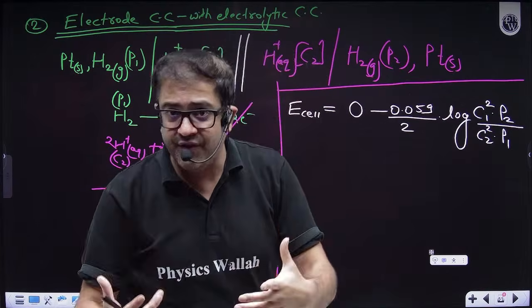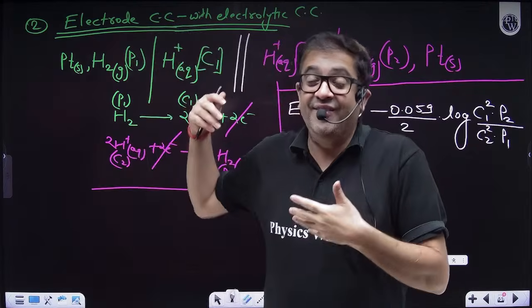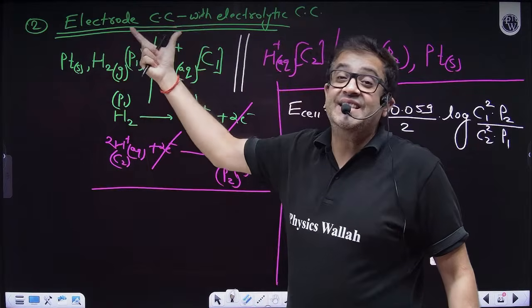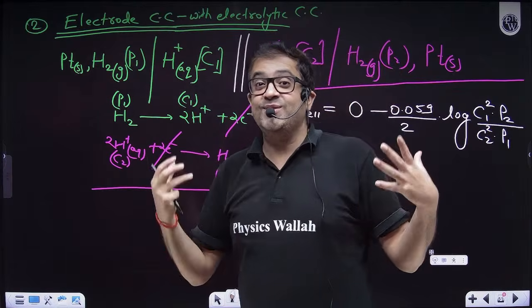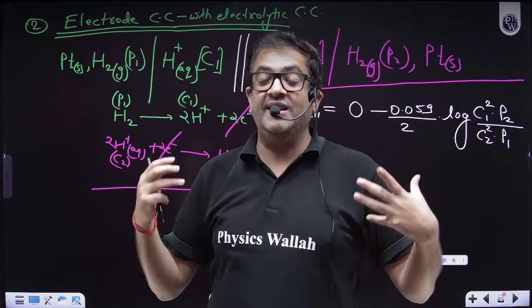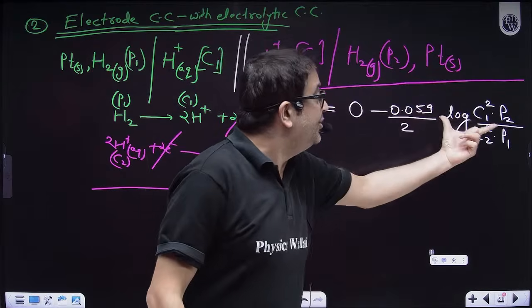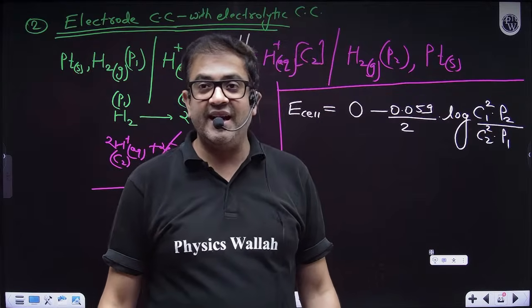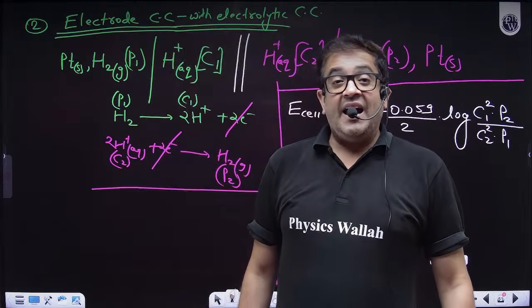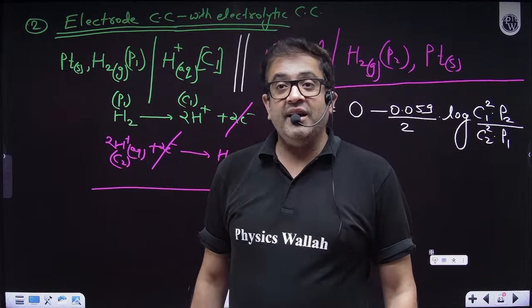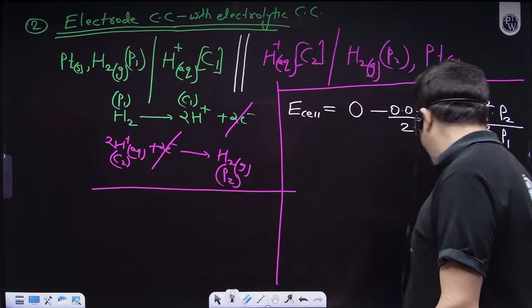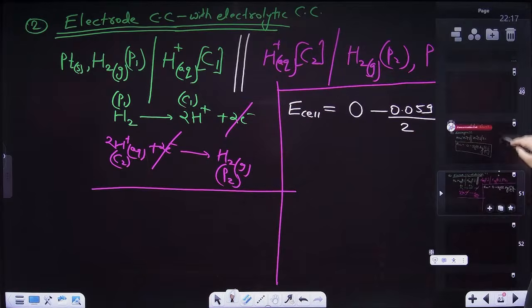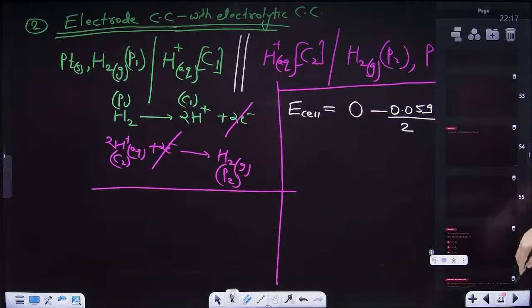If pressure is different, then here pressure will definitely be different, because you are talking of changing the electrode. Only once you change the pressure of the electrode will the value of Q change. I hope everybody got that, my dear students. Chalo, great. So we can practice a few questions for this.